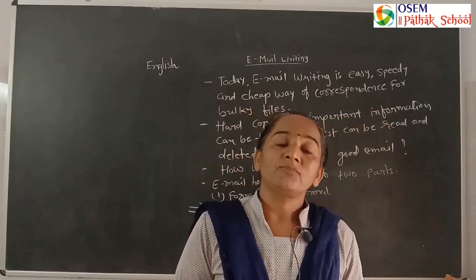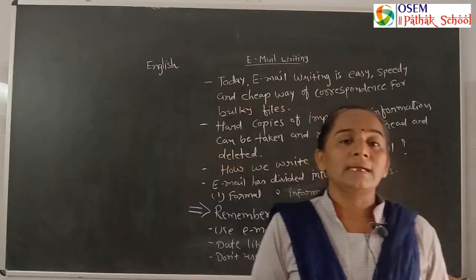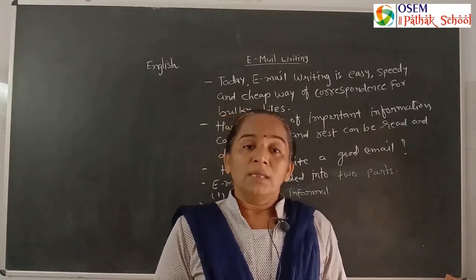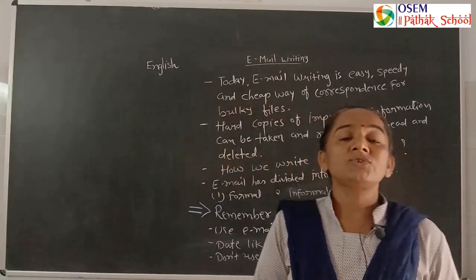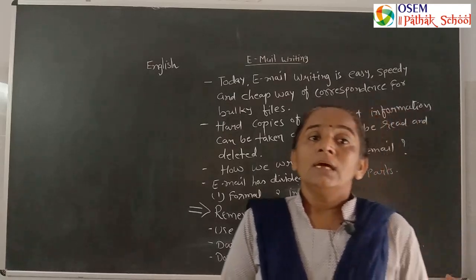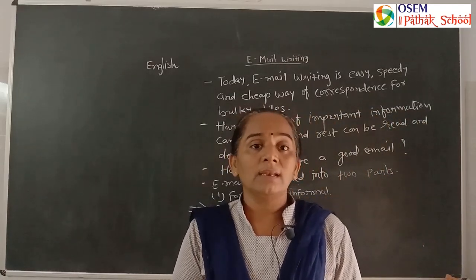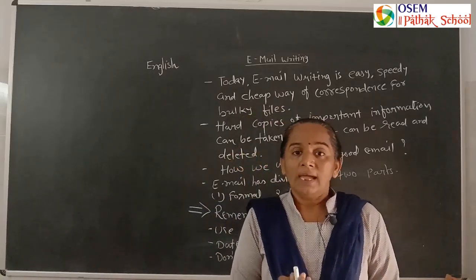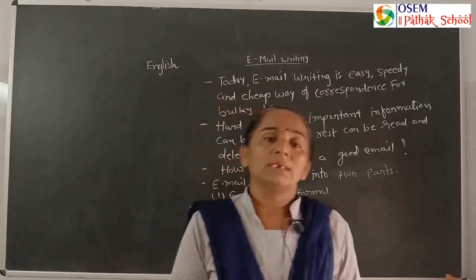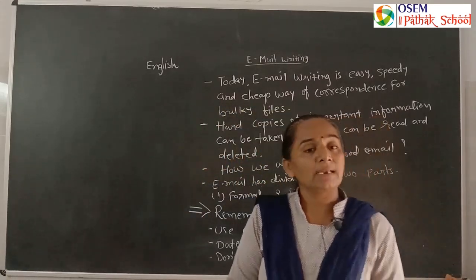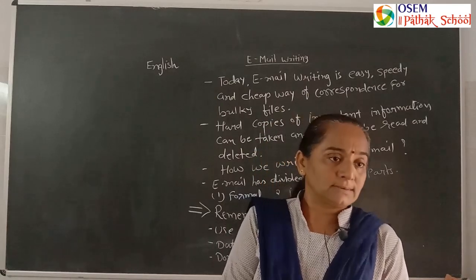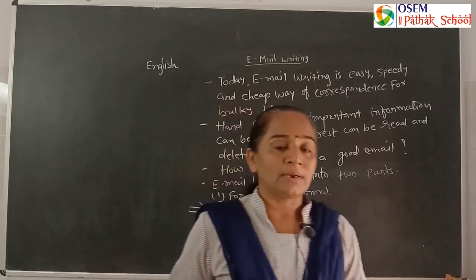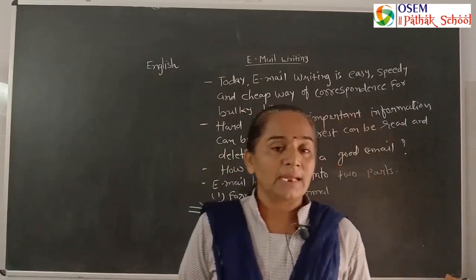What is needed for writing an email? In email writing, we should have an email address. First, we should learn about the email address. For an email address, we should have our name, then Gmail, Hotmail or Yahoo.com. We can use any of them, and then we can give any code number like 1, 2, 3, 4, 5. So we have an email ID. In a letter, we write our address. Here there is no need to write an address. Here we have an email ID address.